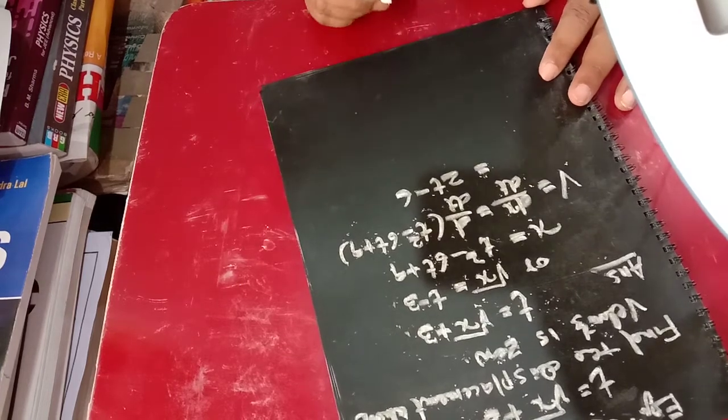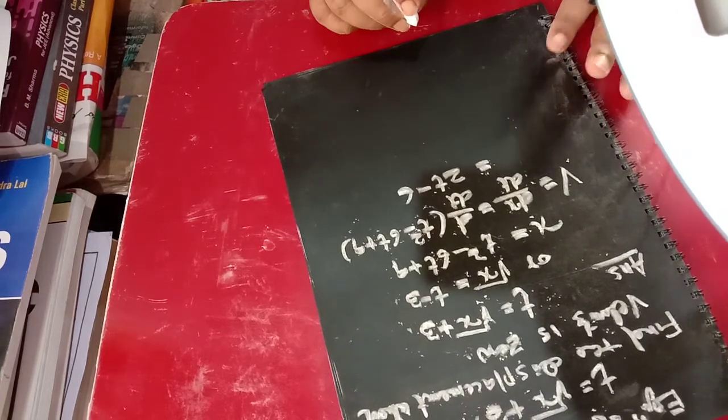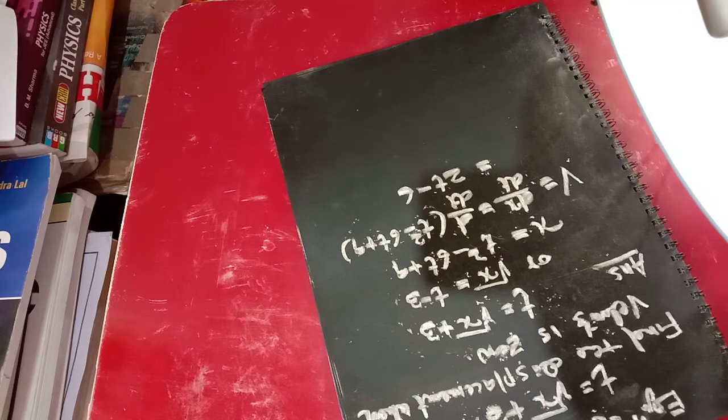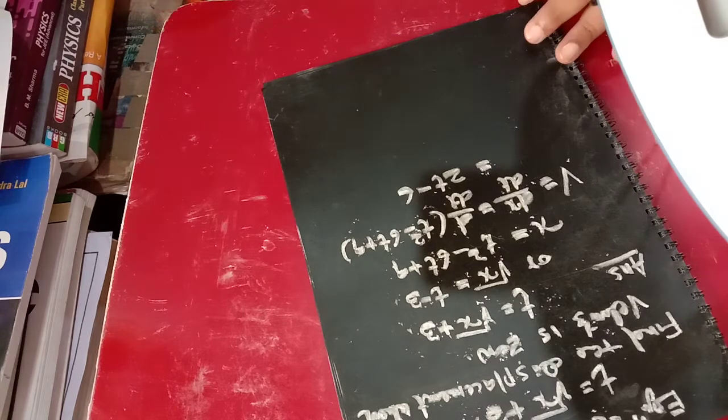But the question is asking what will be its displacement when its velocity is 0. So you got v equal to 2t minus 6. The velocity 0 means just take it as 0.